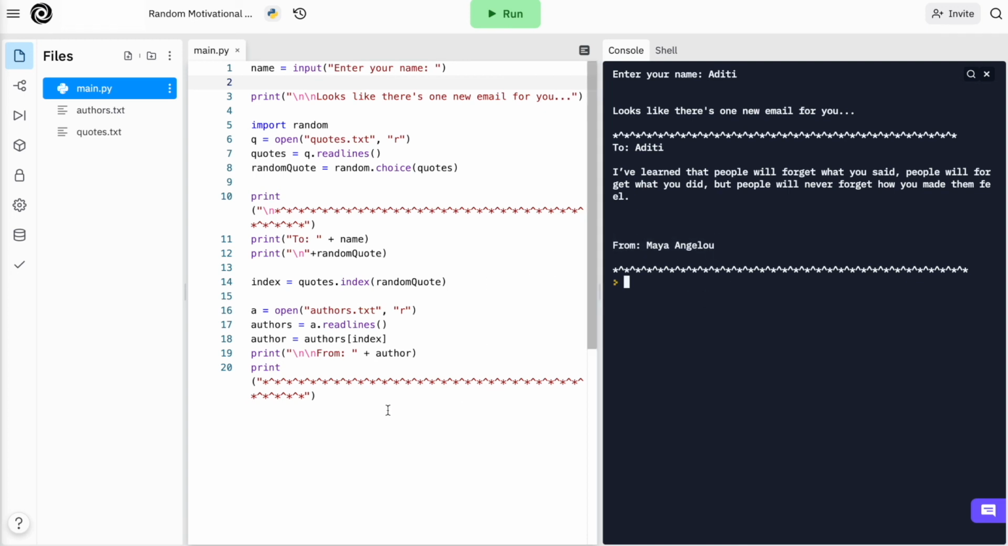So yeah, this wraps up this project. It was a pretty simple project, but it really delved into learning how to create files, how to open them using Python. We also used our random library and the choice function.